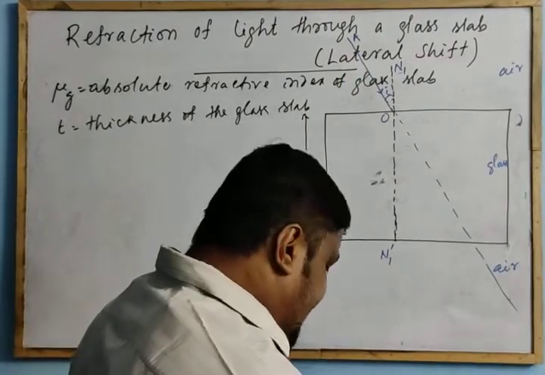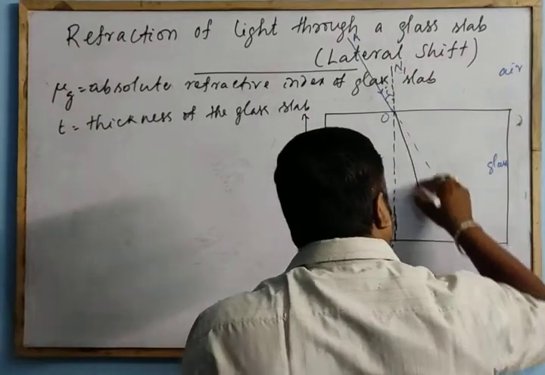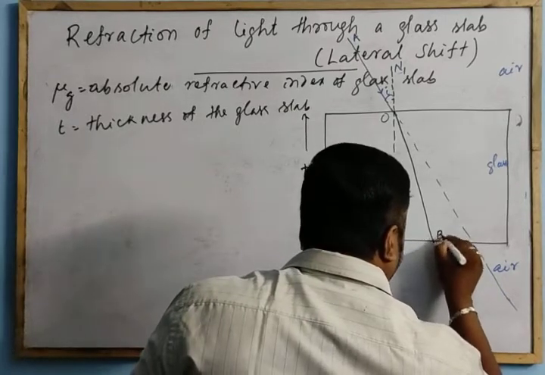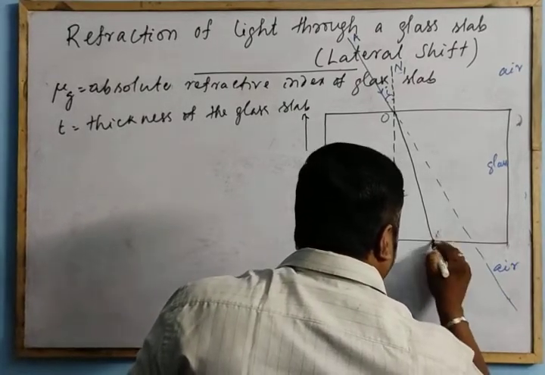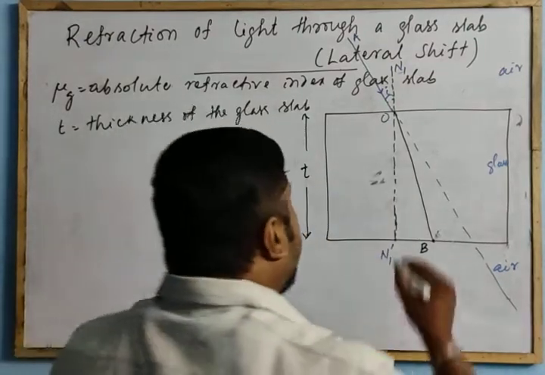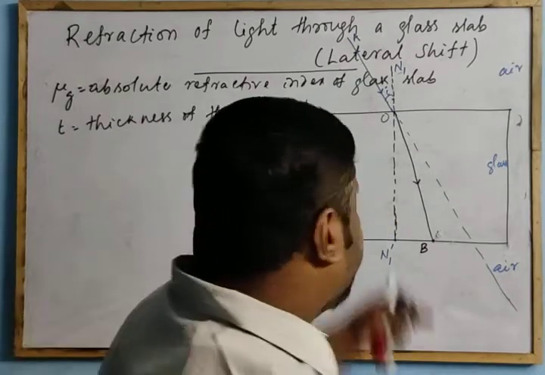But due to refraction, the ray bends towards the normal, like this. Let this be OB. The ray is refracted along OB, and this is the refracted ray in the glass slab.